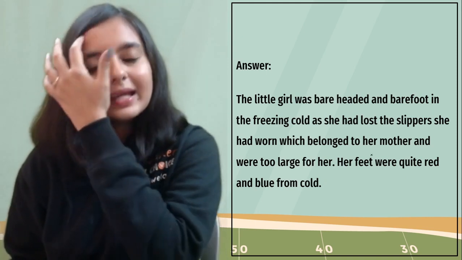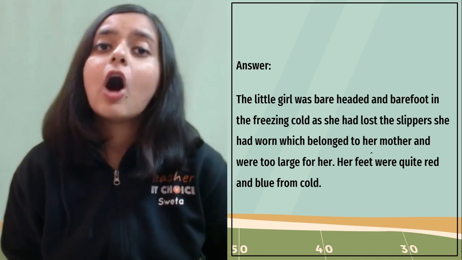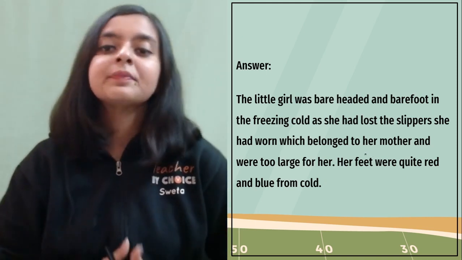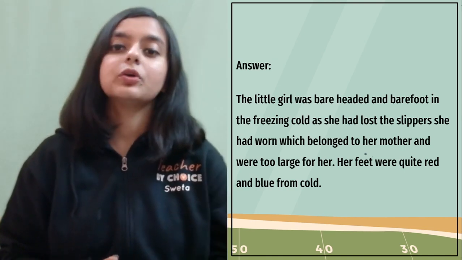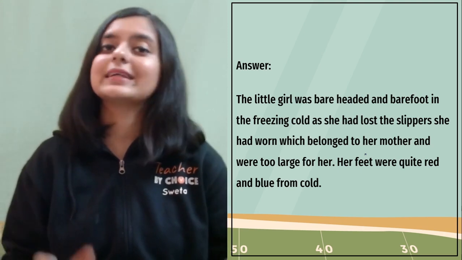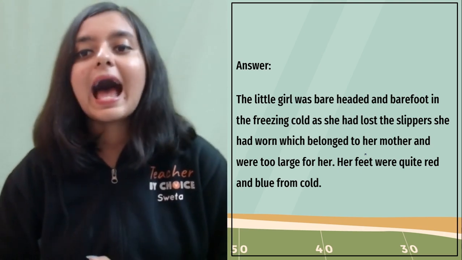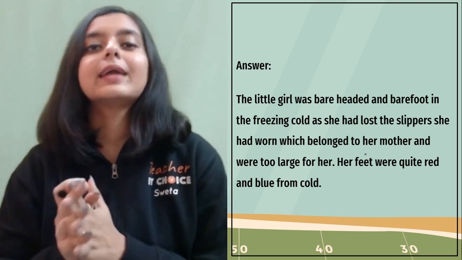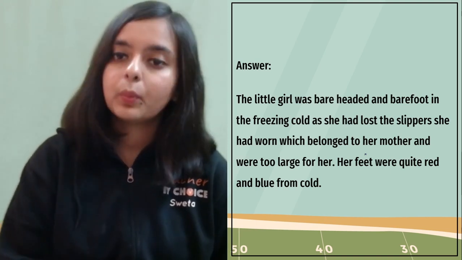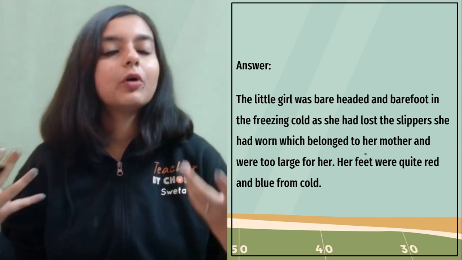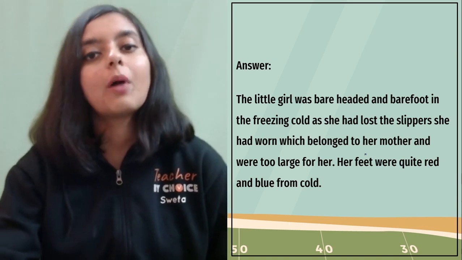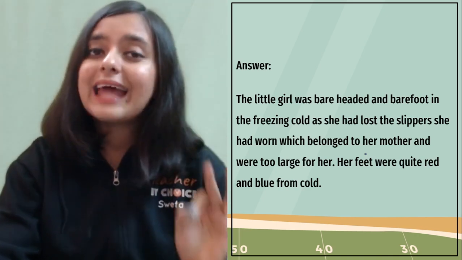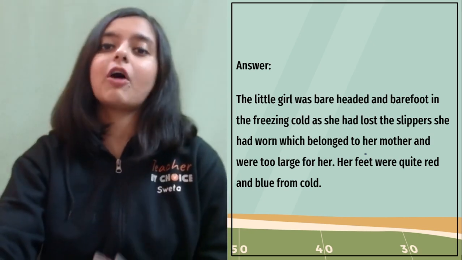So she was in a very poor condition, shivering with cold, and the slippers that she had worn were too large for her because they were her mother's slippers, and she also had lost those slippers on her way, and therefore there were no slippers, and her feet were red and blue from cold. So that was the terrible and pitiful condition of the little girl.